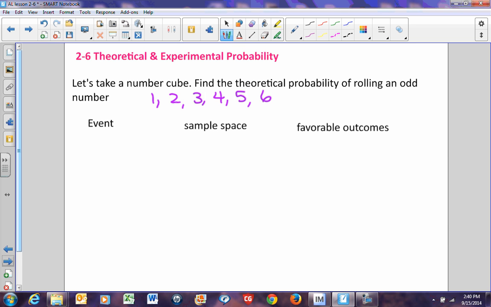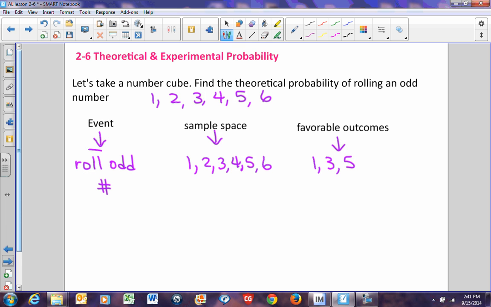If I wanted to roll an odd number, that would be the event. So rolling an odd number is the event that I want to try. My sample space is that if I roll a die, I come up with 1, 2, 3, 4, 5, and 6. That's all the possible outcomes when I roll one die. My favorable outcomes, or those outcomes that I want, would be odd numbers. The odd numbers are 1, 3, and 5. So my favorable outcomes are 1, 3, and 5. My event is rolling an odd number.